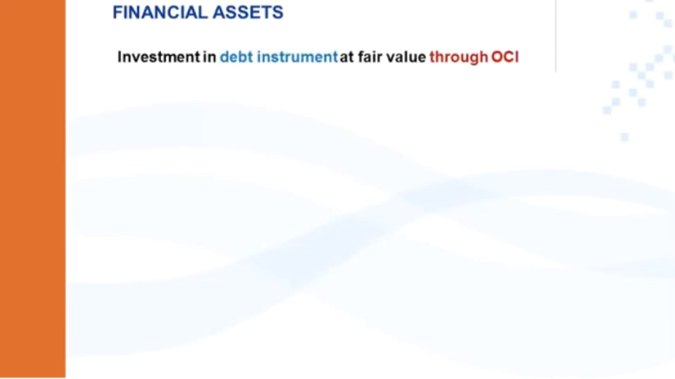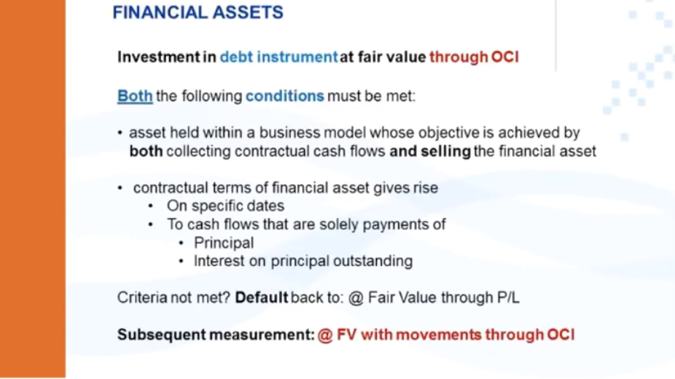The next category is financial assets at fair value through OCI, and specifically an investment in a debt instrument. For an instrument to be classified into this category, both the following conditions must be met. The asset must be held within a business model whose objective is achieved by both. Note the difference between the previous and this categories. To collect contractual cash flows by holding the asset and selling the financial asset. So your business model is twofold: holding it and selling it.